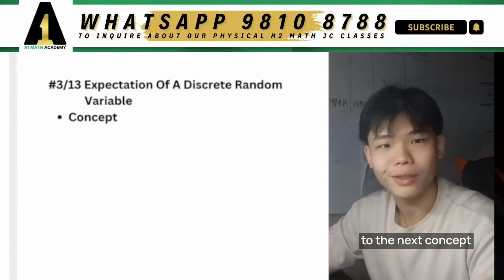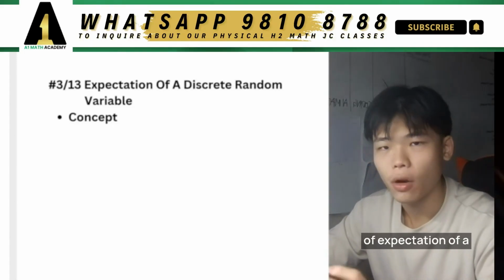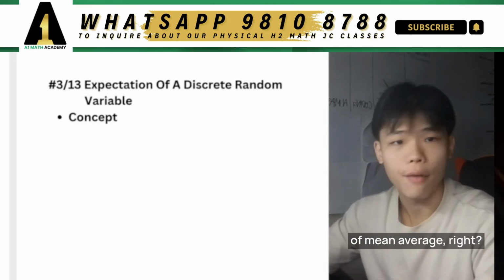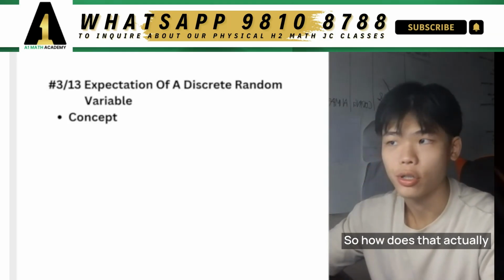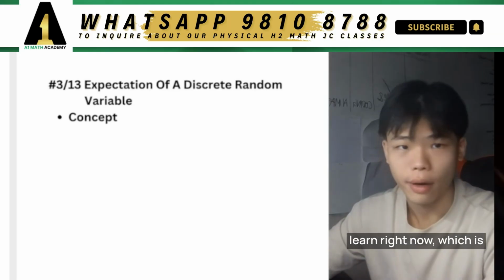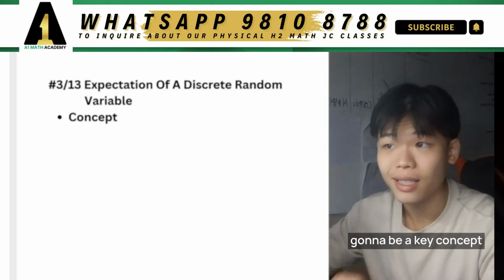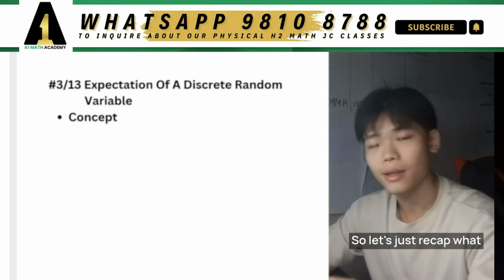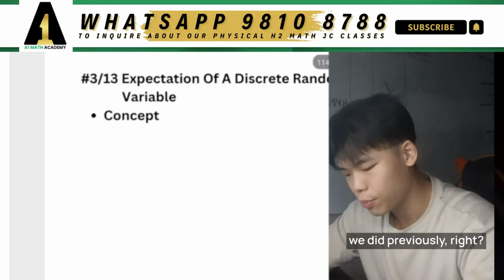Alright, welcome back to the next concept: expectation of a discrete random variable. In the previous video, we talked about the concept of mean average, right? So how does that actually relate to what we're going to learn right now, which is going to be a key concept that's going to keep repeating throughout this entire chapter. So let's just recap what we did previously, right?